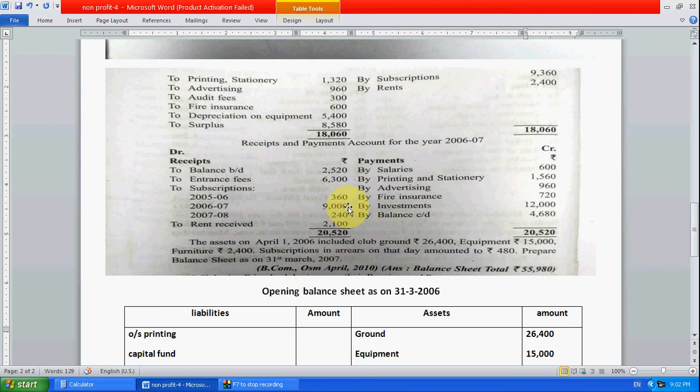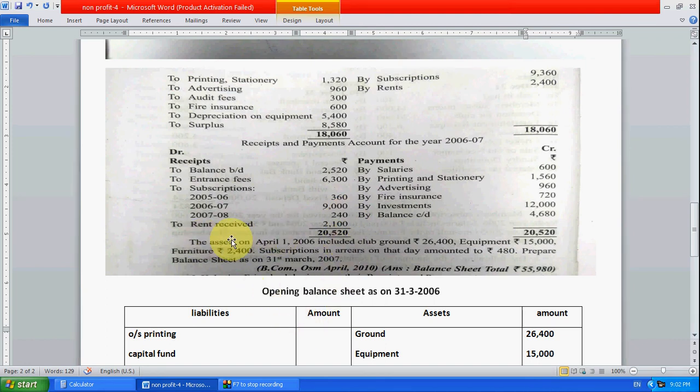This will come in the closing balance sheet but not in the opening. It's not related to opening. So don't take this, as it is for current year only, not for last year, because we are preparing the opening balance sheet, meaning last year's balance sheet.